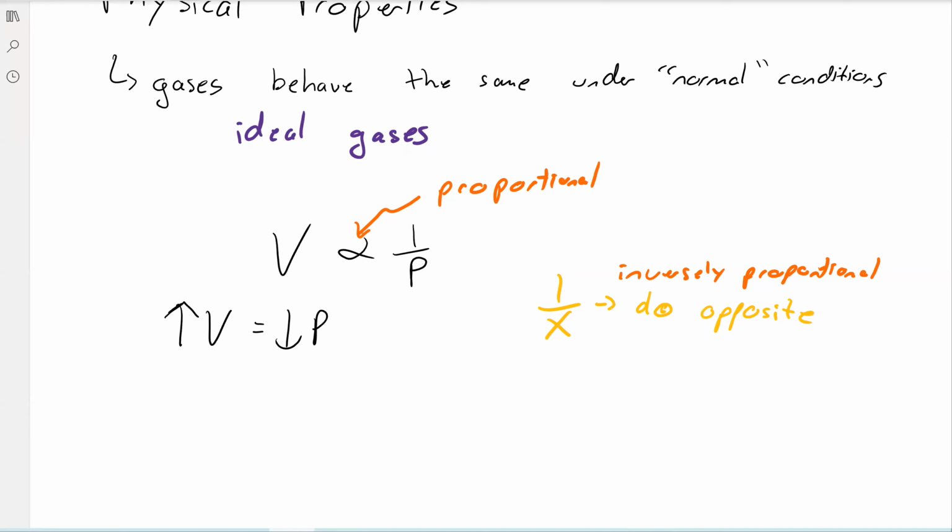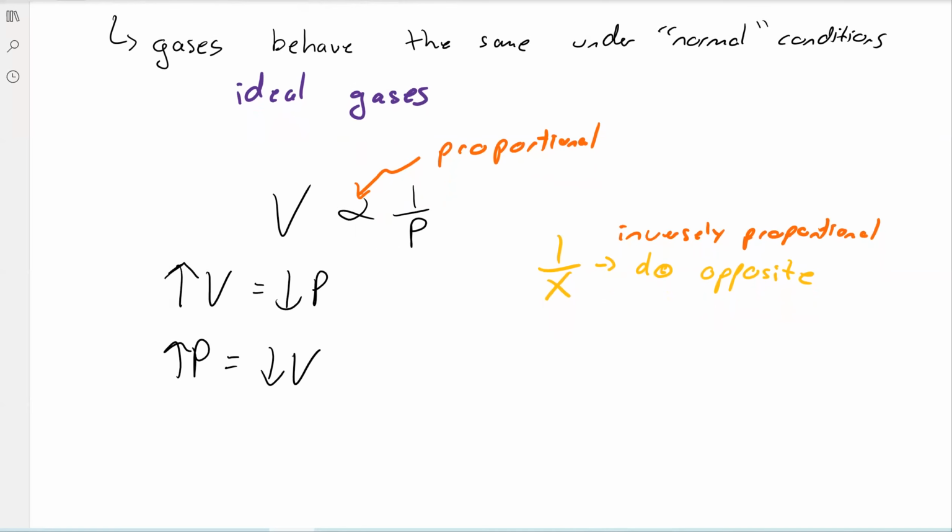Remember, pressure is force over area. As your volume goes up, your area goes down. And so your force or your pressure is going to go down. As one goes up, the other goes down. Volume goes up, pressure goes down. As pressure goes up, volume goes down, vice versa. So this one makes a lot of sense. This is also what's known as Boyle's law.